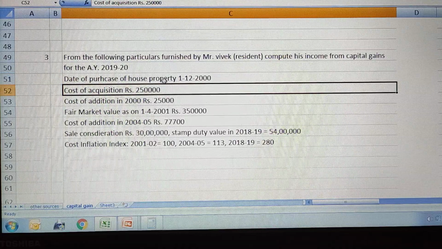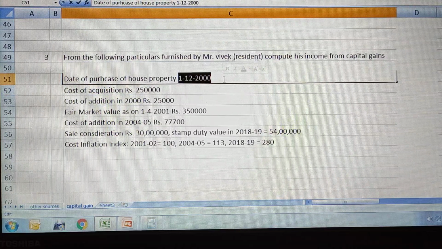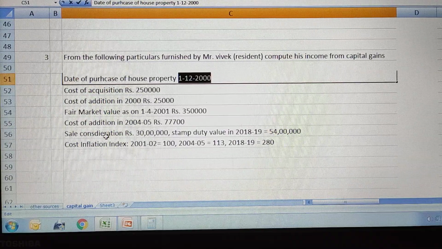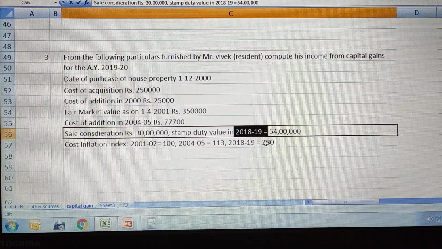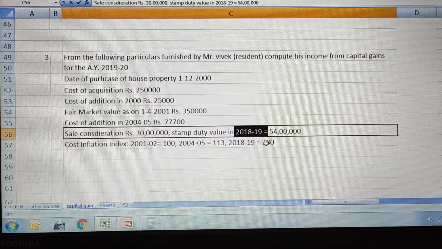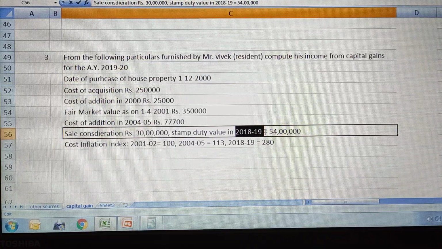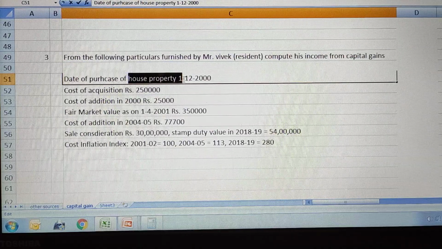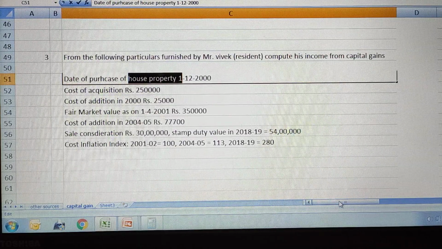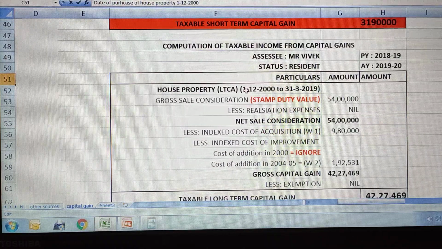So here let us see how to find that. Date of purchase is given in the year 2000 and date of sale is in the year 2018-19, right? So it is more than 3 years. From 2000 to 2018-19 it is more than 3 years. So this asset is a long-term capital asset. Let us quickly draft the format here and start the calculations.